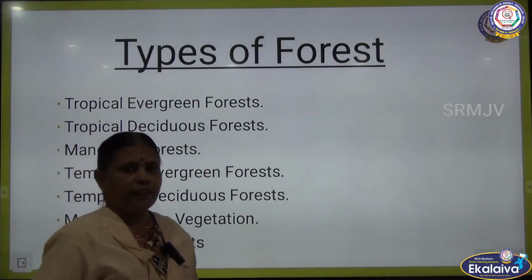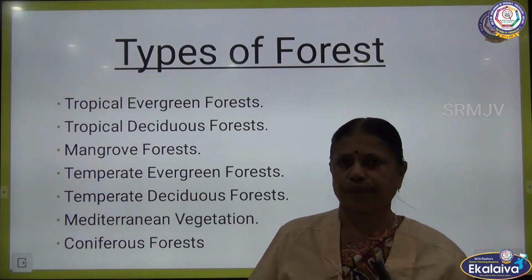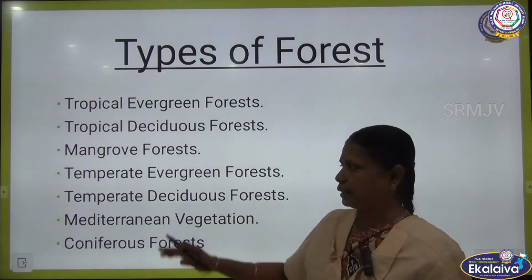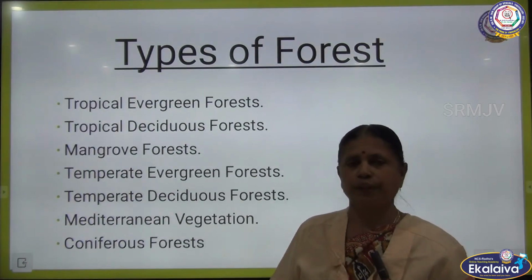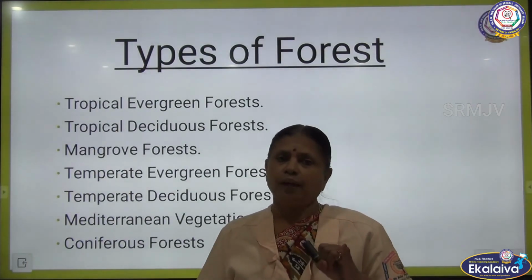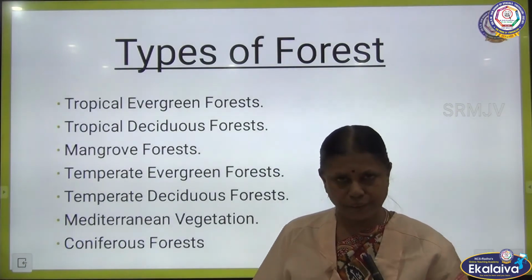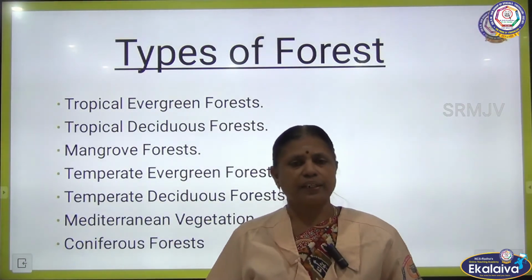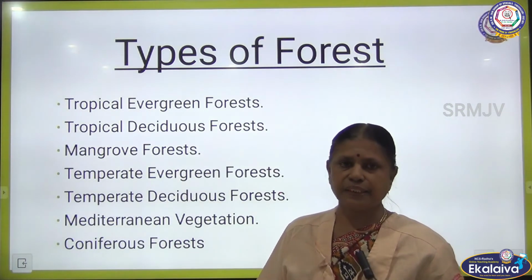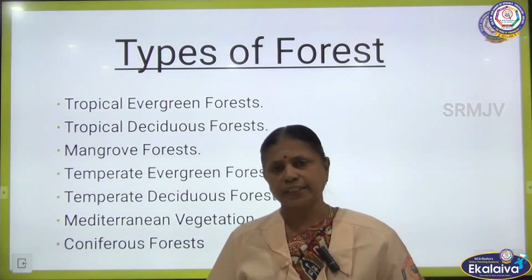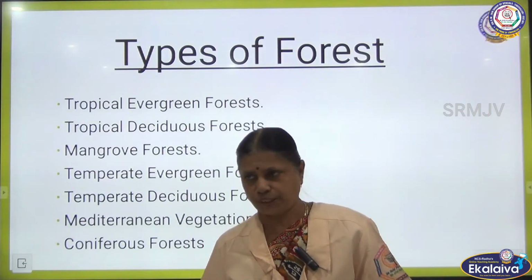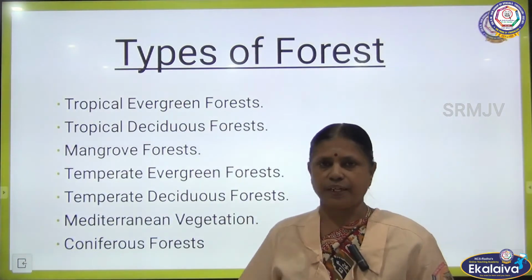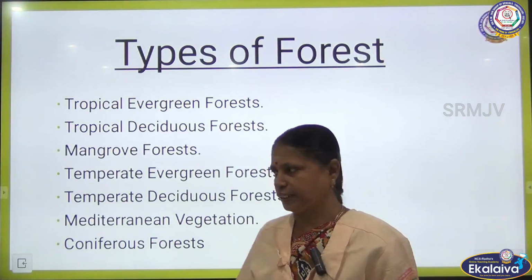Now, there are different types of forests. In our lesson we are going to see 7 different types of forests: tropical evergreen forest, tropical deciduous forest, mangrove forest, temperate evergreen forest, temperate deciduous forest, Mediterranean forest and coniferous forest. Now, in this session we are going to see tropical evergreen forest and tropical deciduous forest.